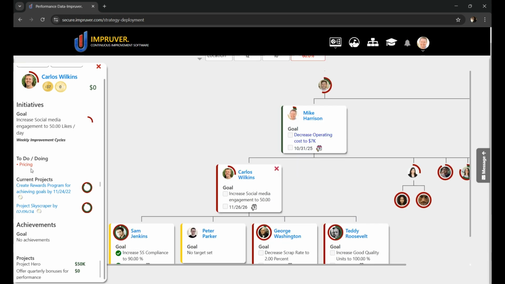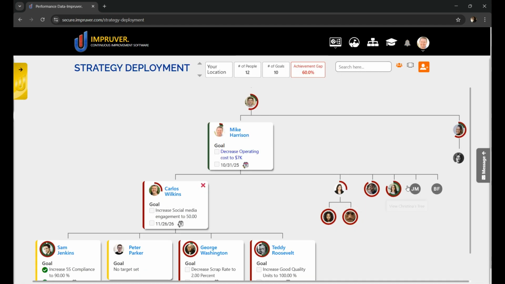I can see what items he has yet to do on his plate. I can see what projects he's engaged in, both as an individual contributor or a project leader. I can get a good sense of what he has achieved, his goals achieved, his projects delivered, etc. I can get this kind of at a glance snapshot for everyone else on my team as well.